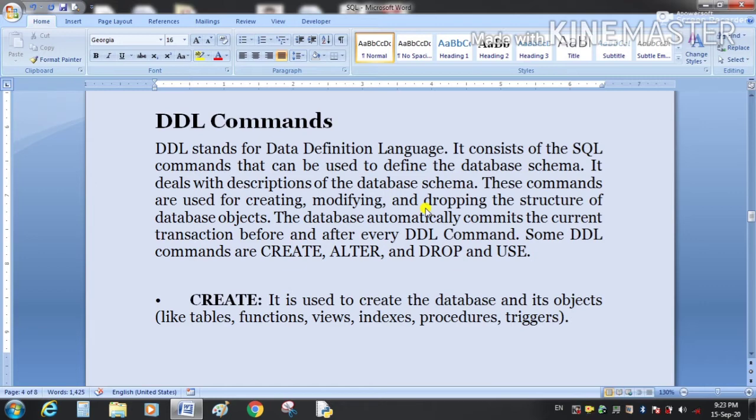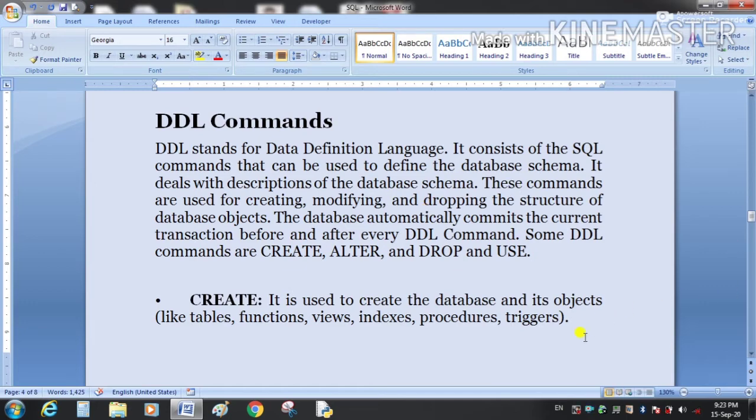How many columns are required in the table? What will be the column names? What will be the data types for the columns? So all these are set by the DDL commands. The database automatically commits the current transaction before and after every DDL command. Some DDL commands are create, alter, drop, and use.